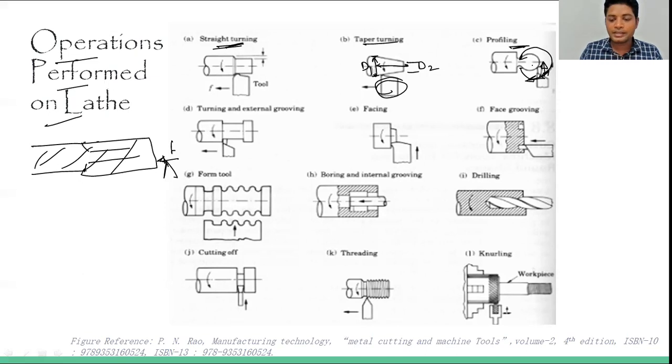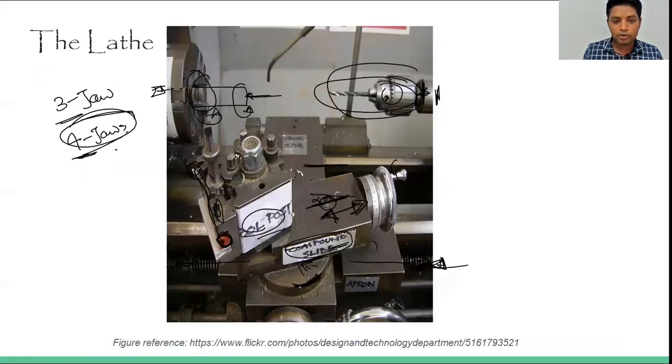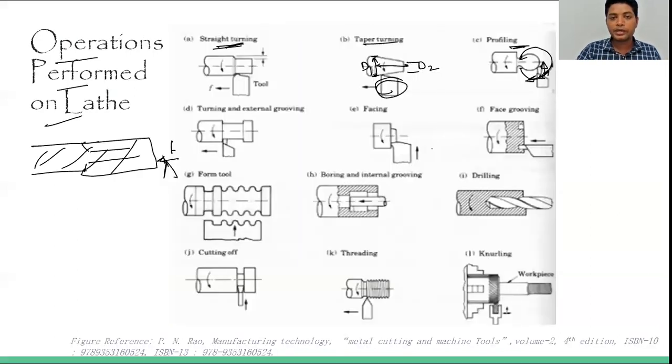As I said in the last video, we can manage this by turning the compound slide, because the tool post is mounted over the compound slide only. So whatever section is rotating, we can manage accordingly. So profiling can be done on this.